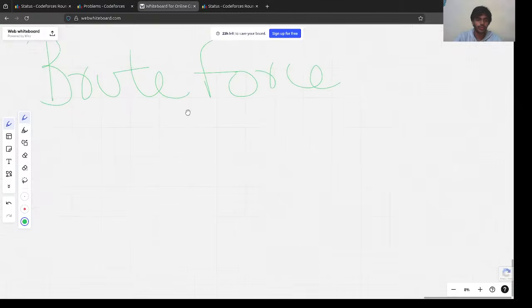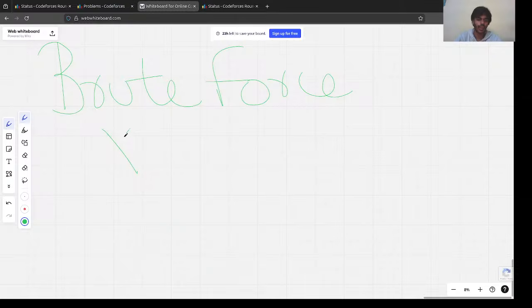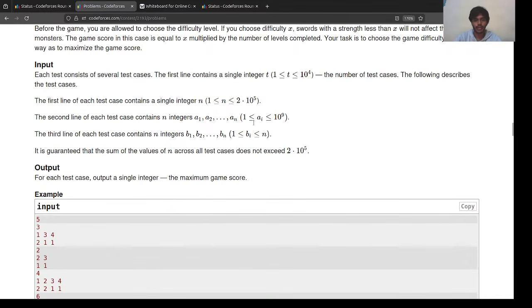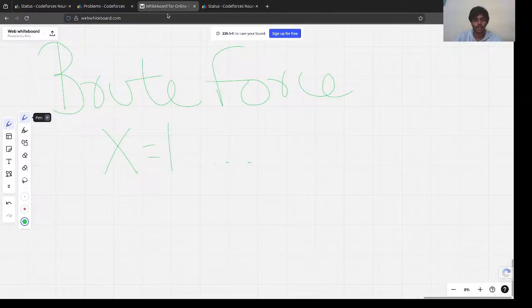To solve it brute force, what we could do is check for each x, for x equal to 1 to whatever the maximum constraint we have, right? 10 raised to power 9, the maximum value we have, 1e9. 1e9 means it's 10 raised to power 9. And for each x, we could check how many swords we have. We could recalculate the number of swords.